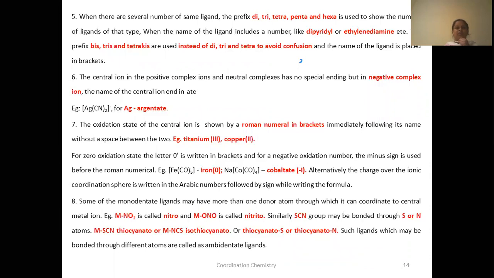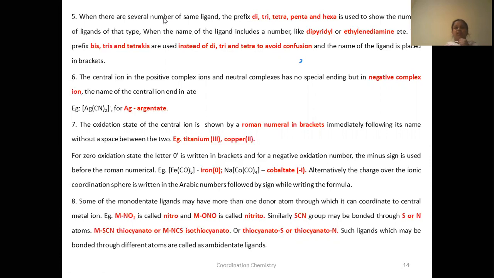This shows the number of ligands of that type. When the name of the ligand itself includes a number, like dipyridyl, with di or tri inside the ligand name, then you have to use bis, tris, tetrakis. Suppose the ligand is dipyridyl. Already di is in the name. If 2 dipyridyls are there, how do you name it? You use bis.